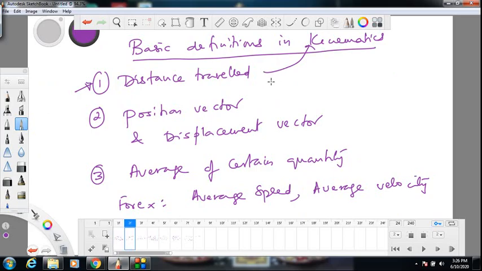It comes in daily life or in some other world, but at least in physics we are not very much interested in distance, at least in kinematics. We are only interested in distance traveled. So distance can mean distance between 2 objects, whereas distance traveled is the length of the path covered by a single object. There are no 2 objects which we are discussing in distance traveled. It is the distance traveled or length covered by a single object.